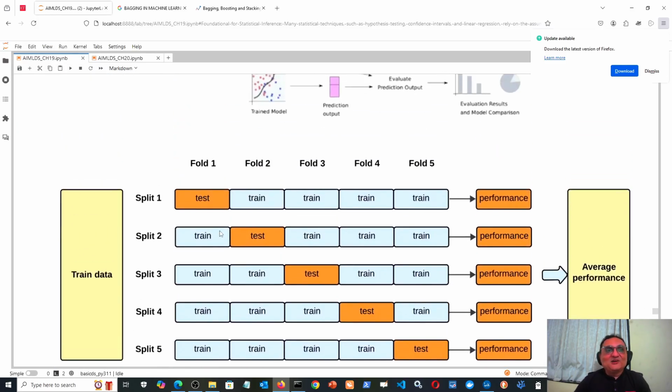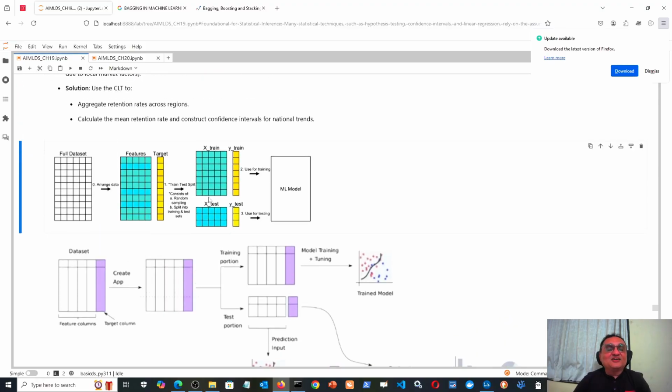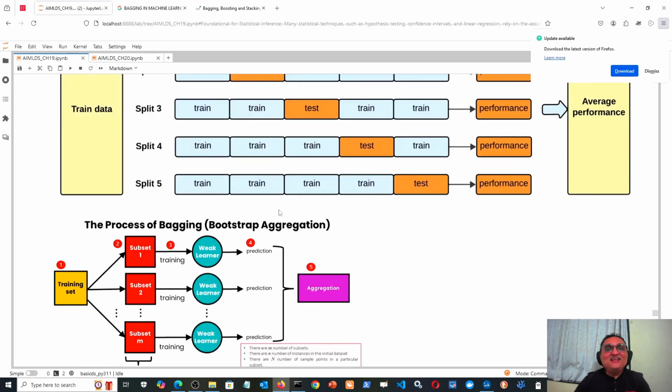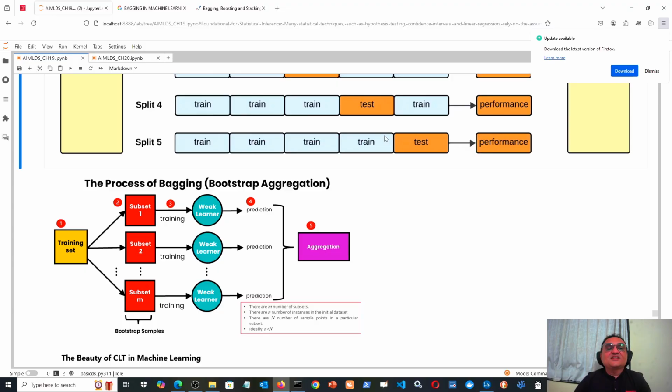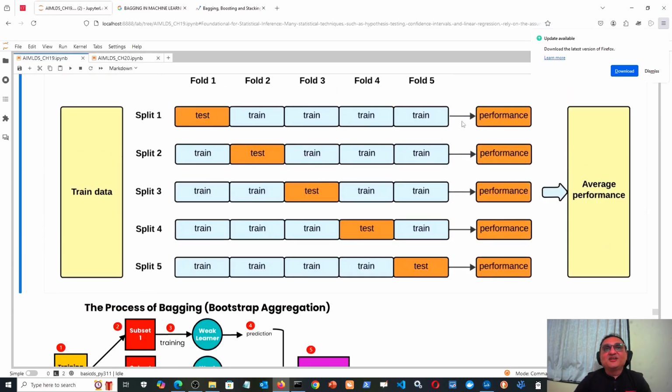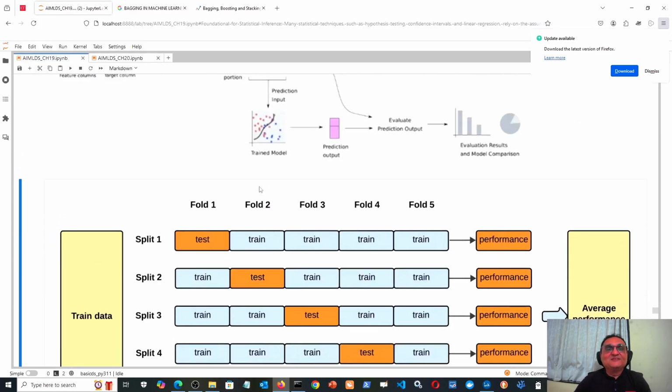I hope you are getting the logic, right? Instead of taking only a few rows for training and the rest for testing, this ensures that each of the 1000 rows is used for training somewhere. Here the first 800 are used, here the first 600 and last 200 are used, here the first 400 and last 400 are used, here the first 200 and last 600 are used, and here the last 800 are used. So you are taking different train sets from the same 1000 observations.